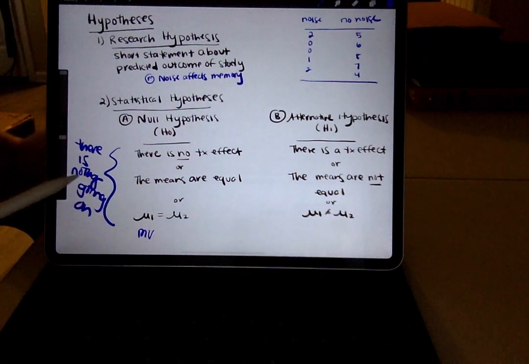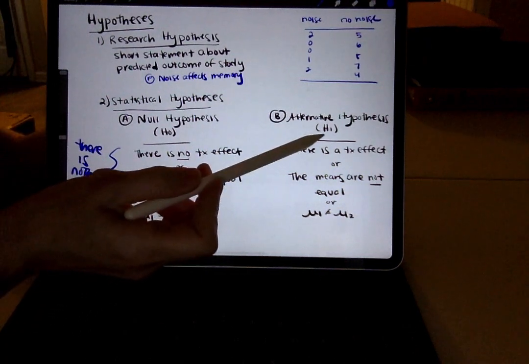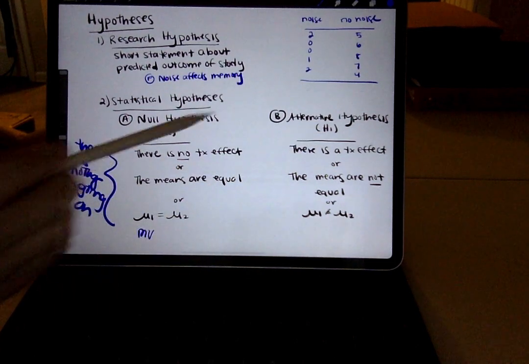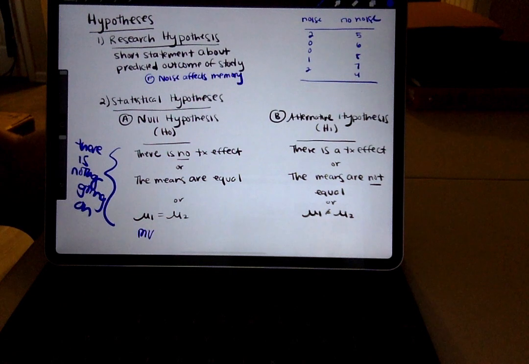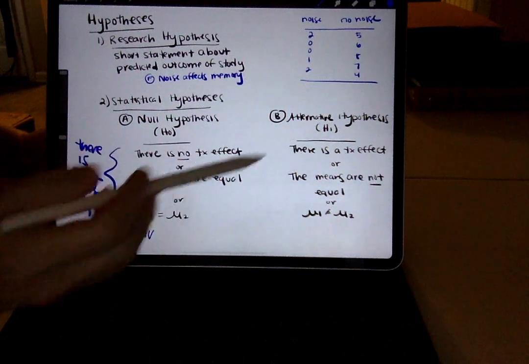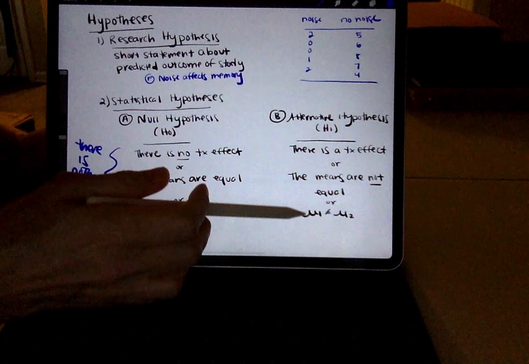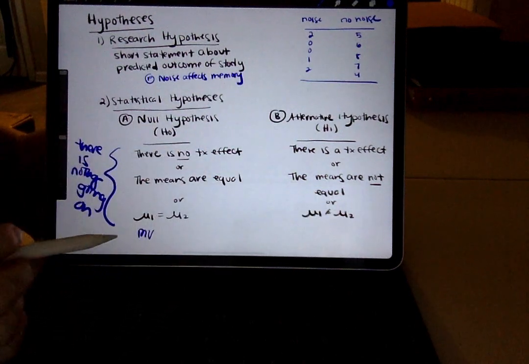Moving over to the alternative hypothesis, symbolically we're going to call this H1, compared to H0 over here. The alternative hypothesis says exactly the opposite of the null hypothesis. There is a treatment effect, the means are not equal, mu1 does not equal mu2.